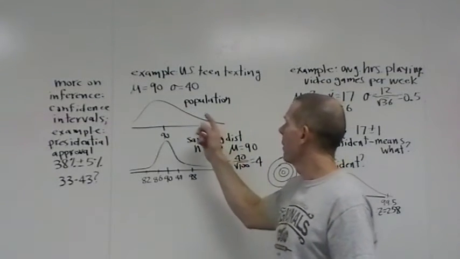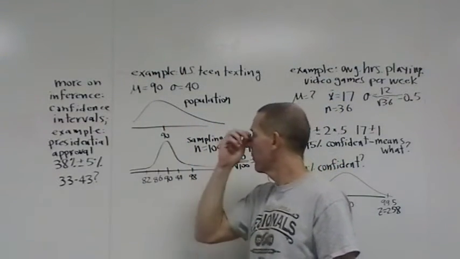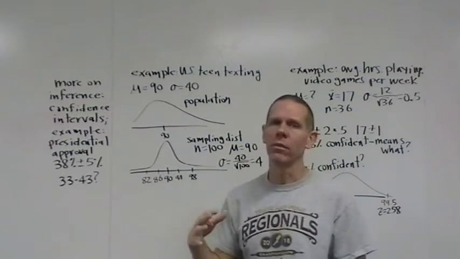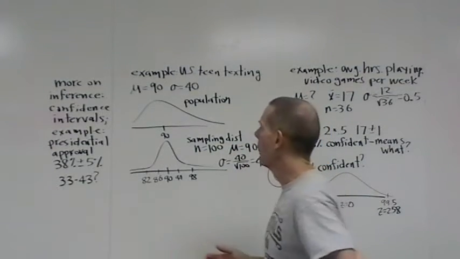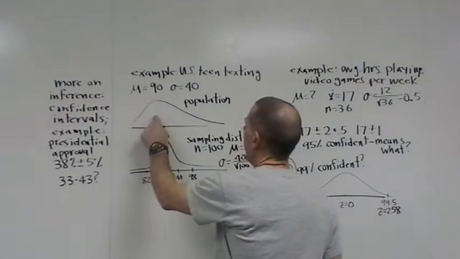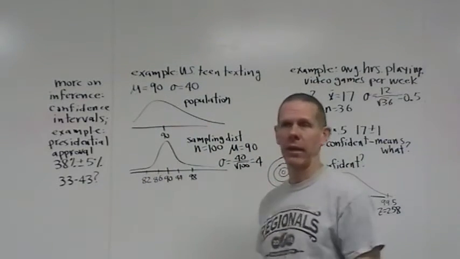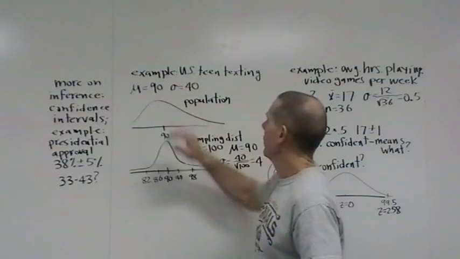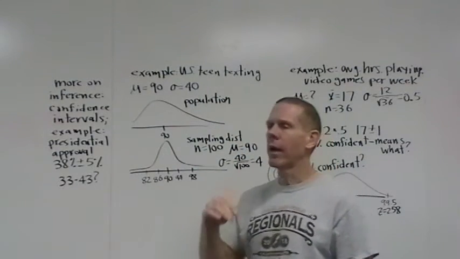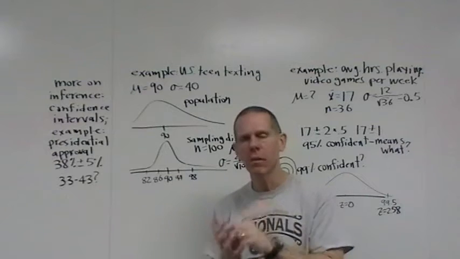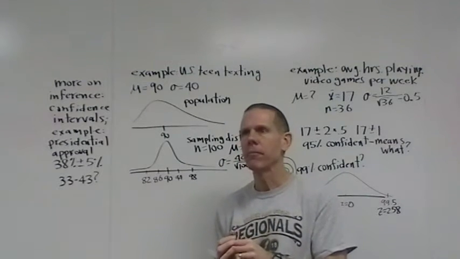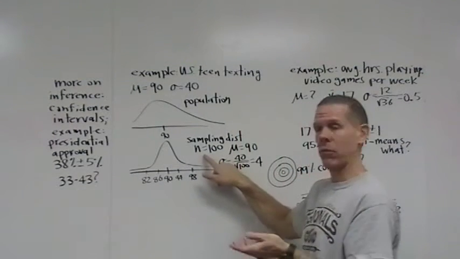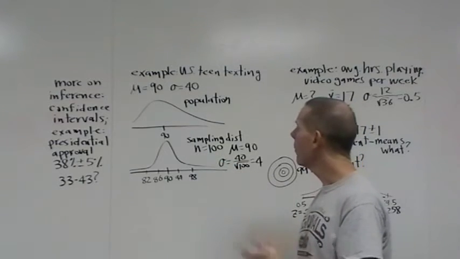I would probably think that the population of texts sent per day by teens is not normally distributed. I don't know that, but I've got to imagine a lot of you are in here, and there's probably some super texters that's all they do, and they kind of skew the results a little bit. So anyway, this is what the population looks like. If we wanted to ask, hey, what's the mean number of texts sent per day, we could take samples of size 100, and we would be forming the sampling distribution.